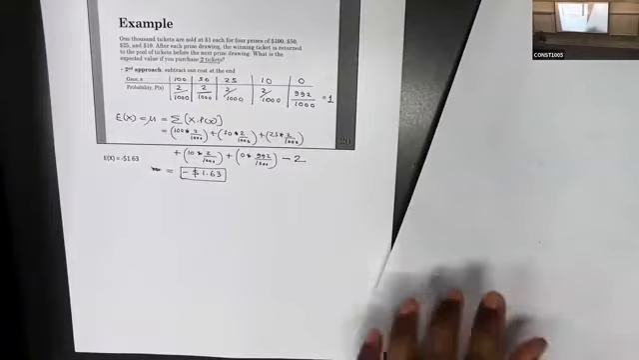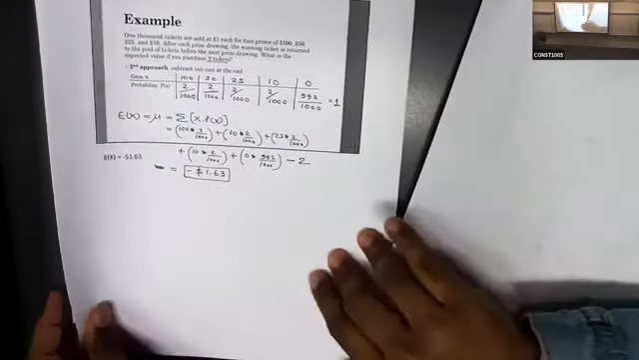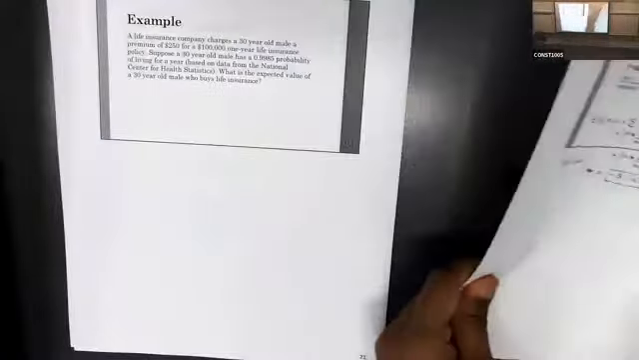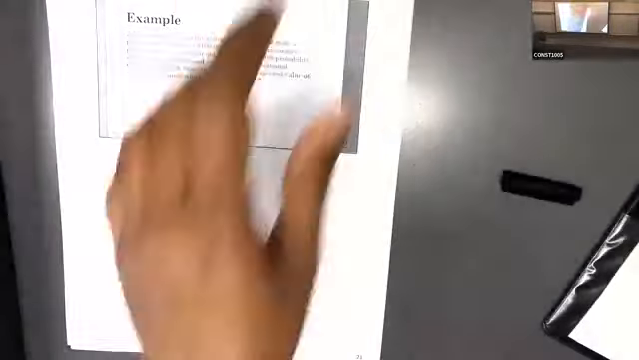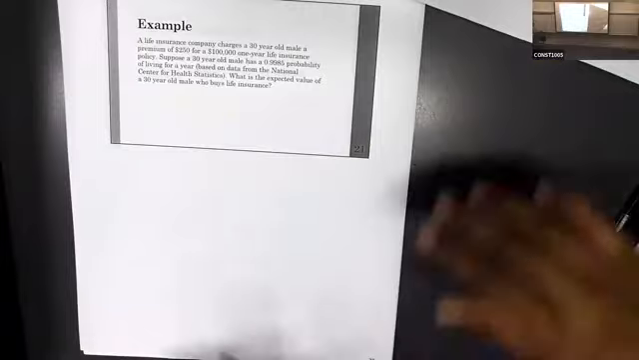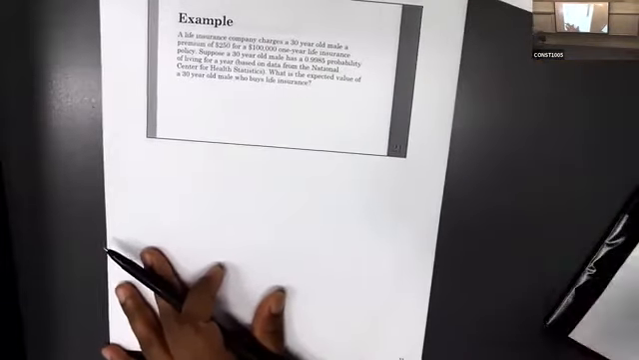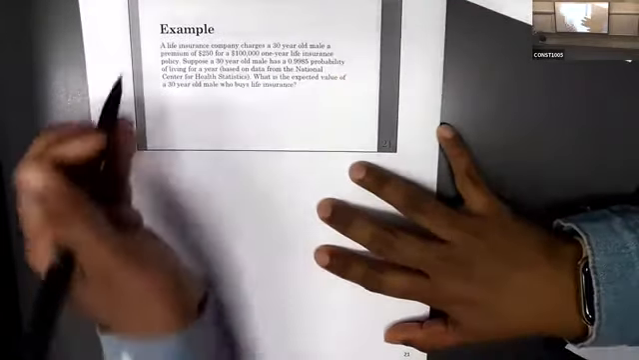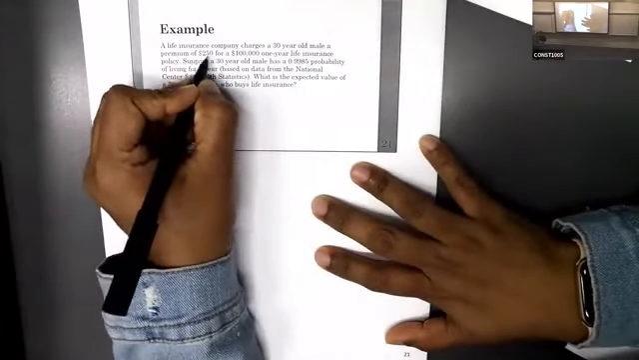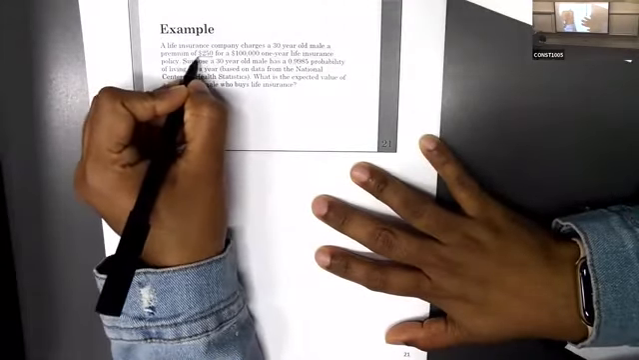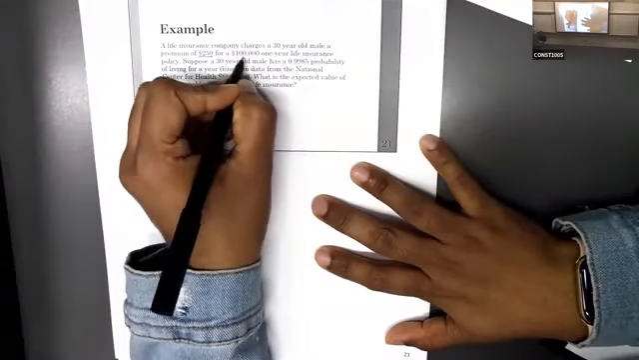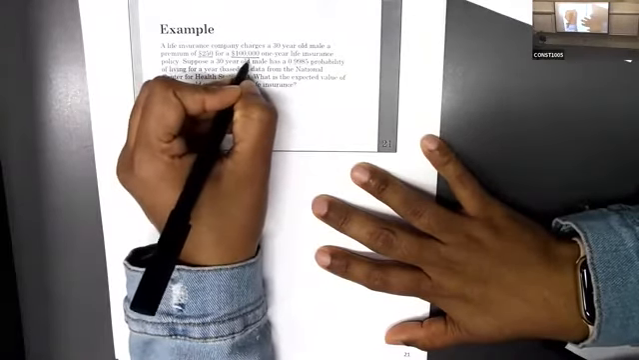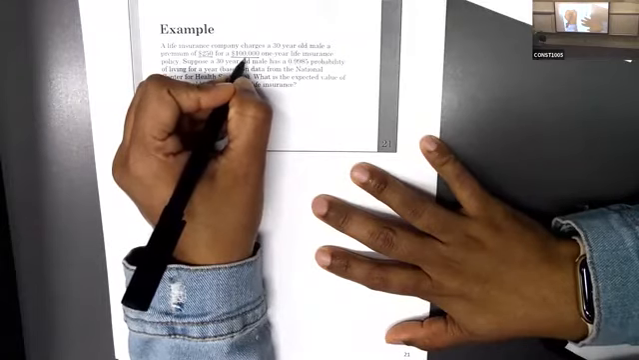Okay, now we have another example. Now you have two approaches. You can use either the first or the second. First we will read the question. The life insurance company charges a 30-year-old male a premium of $250. So you have to pay this amount for a one-year life insurance policy. So this is the price.